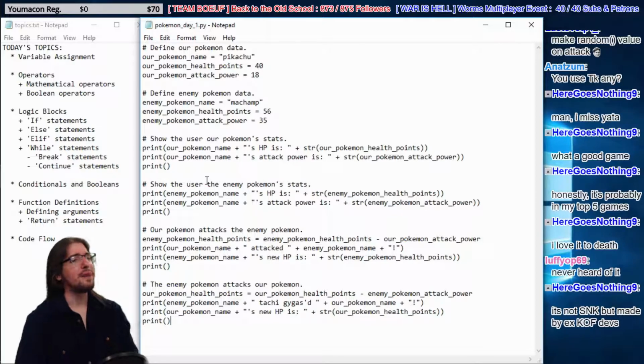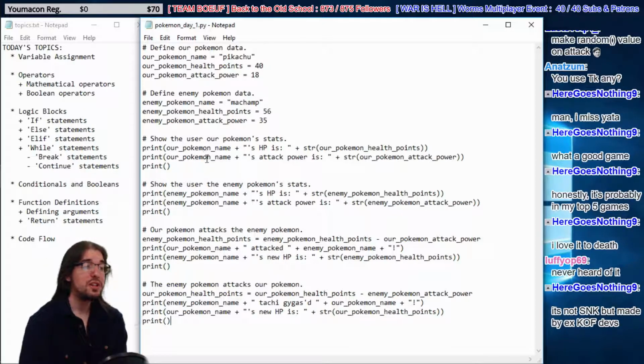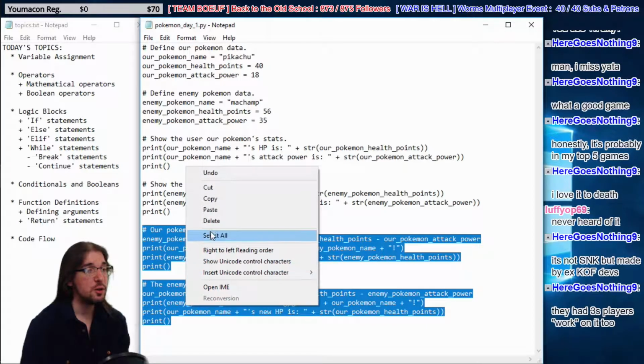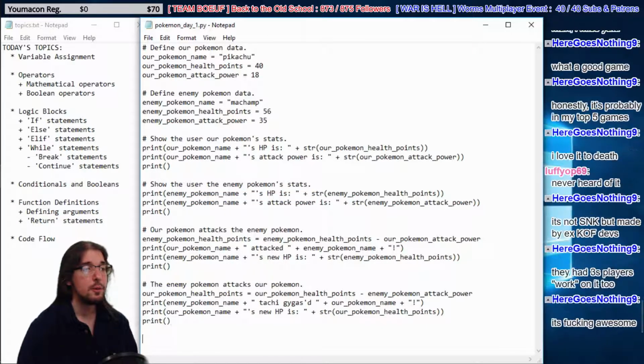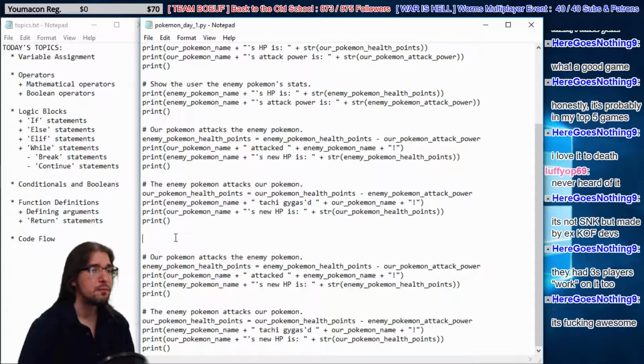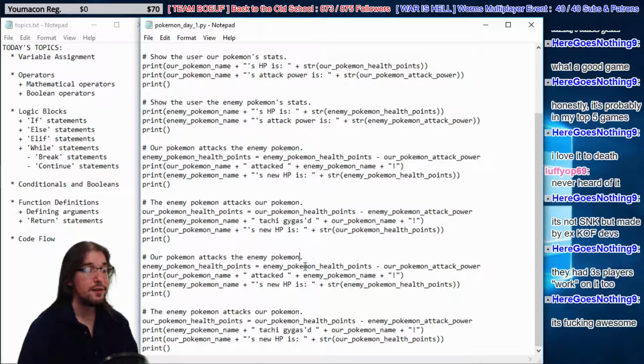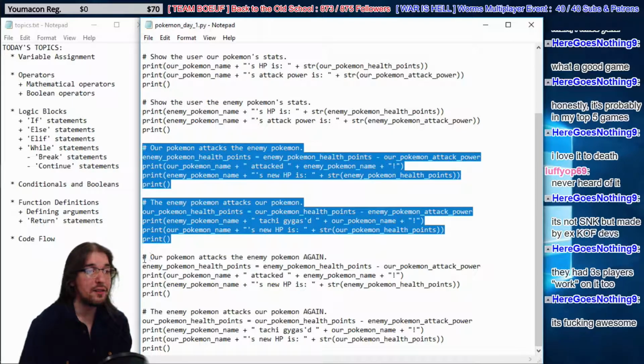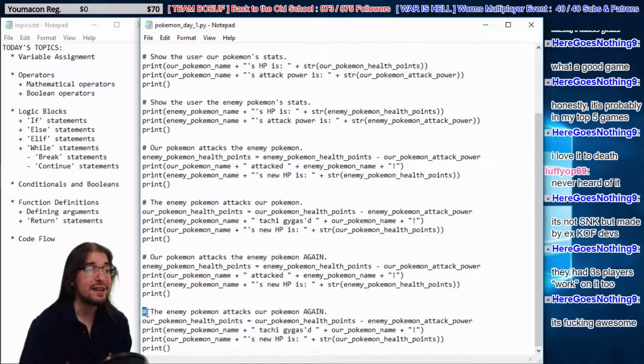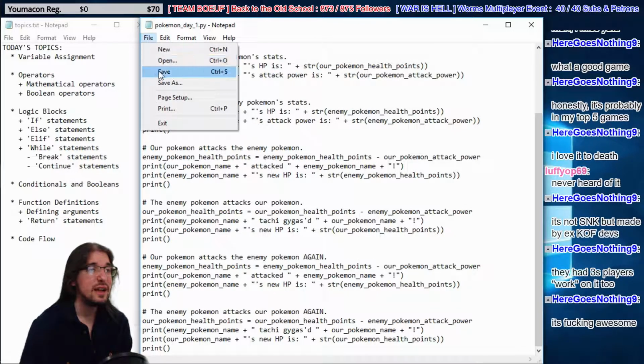All right, so here's our problem, guys. One thing we could do is just copy paste all this code. Let's do that first, right? We're going to copy all this code for our turn and the enemy's turn, and paste it down here. So we're going to say our Pokemon attacks the enemy Pokemon again, and the enemy Pokemon attacks our Pokemon again, right? So now we have longer code. As you can see, we've copy pasted the turns, our turn here and the enemy's turn. Now we have our turn again and the enemy turn again. Let's see how this works.